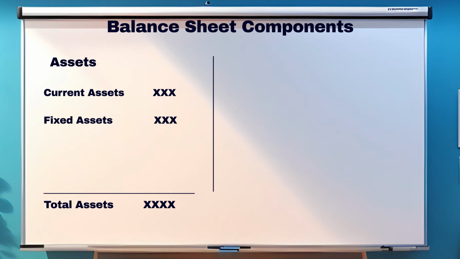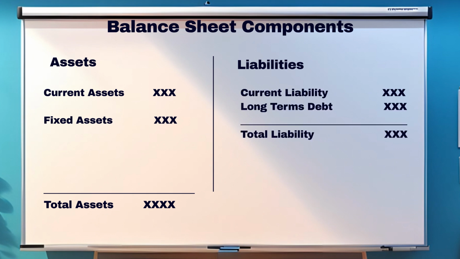Next, liabilities. Liabilities are what the company owes to others. They are also divided into two categories: current liabilities and long-term liabilities. Current liabilities are short-term obligations like accounts payable and short-term loans due within a year. Long-term liabilities are debts that take longer to pay off, like mortgages and bonds.